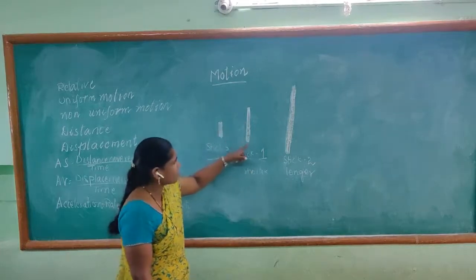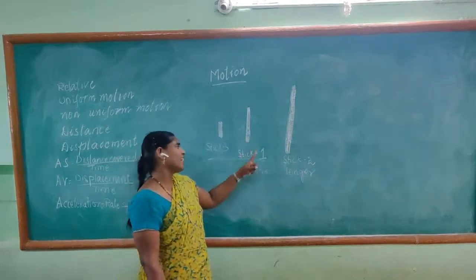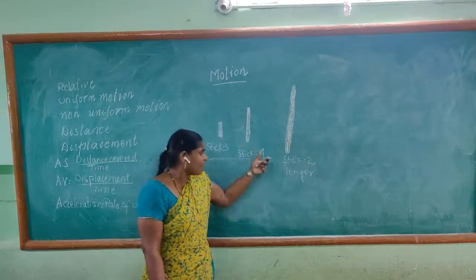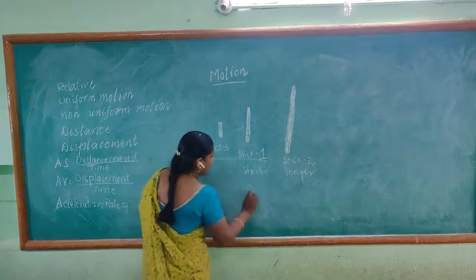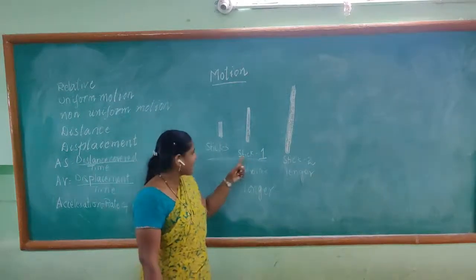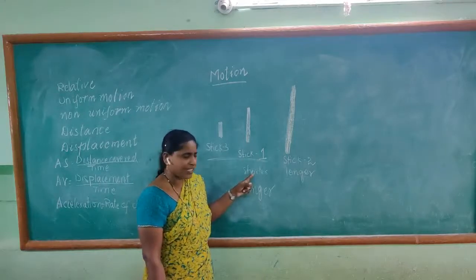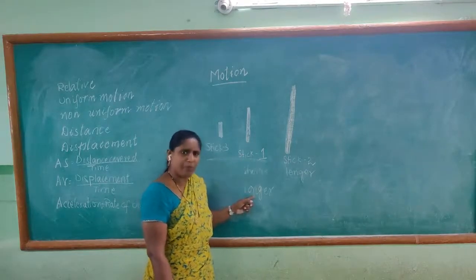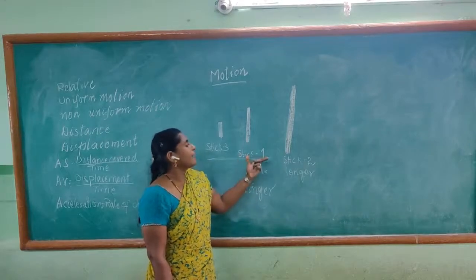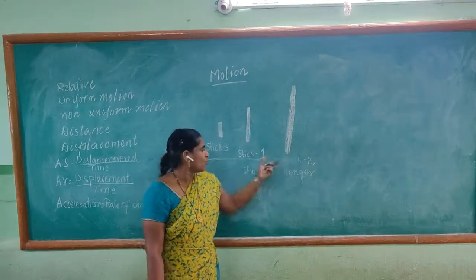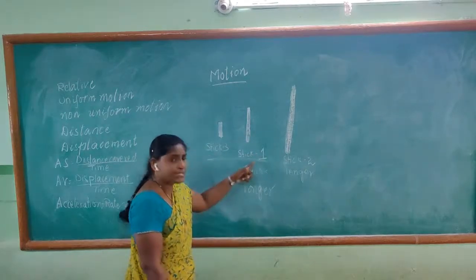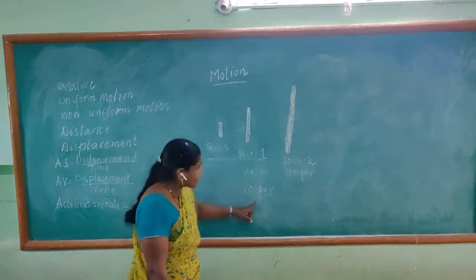That means before I said that stick 1 is shorter, but now I am saying that stick 1 is longer. So, how can both answers be right? Here both the answers are right. Stick 1 was shorter before, now it is longer. How can it be possible? When we compare stick 1 and stick 2, stick 1 is shorter. But when we compare stick 3 and stick 1, stick 1 is longer.